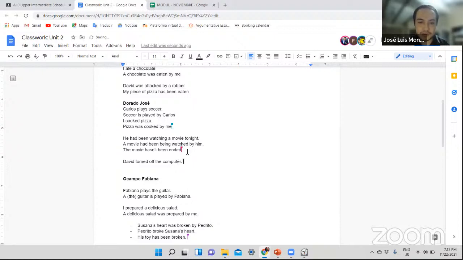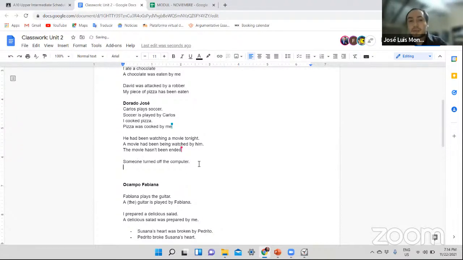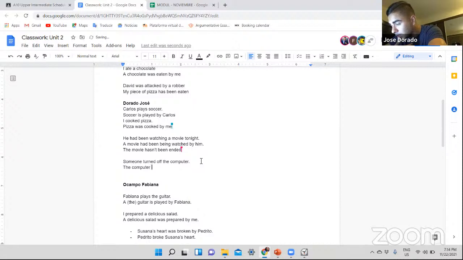All right, that one. How do you change that, or actually, to use the second example: Someone turned off the computer. What is the passive voice of that sentence, Jose? What do you think? The computer was turned off by someone. Okay, very good. Was turned off.